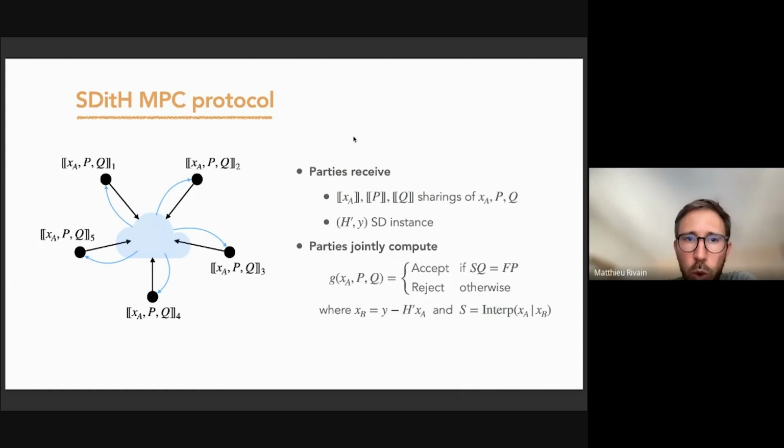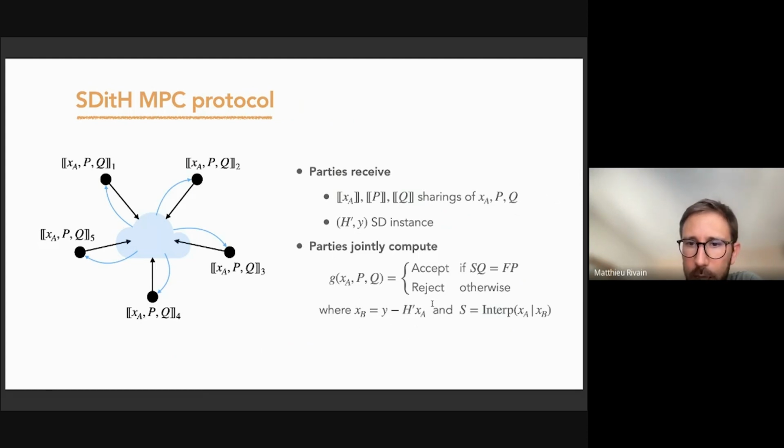So the protocol will work this way. The witness received by the party will be the sharing of XA, the secret part of X, and the polynomials P and Q, and also, of course, the public instance of the SD problem. And the function G that will be jointly computed by the parties can be written this way. It will output accept if SQ equals FP, where S is the polynomial interpolated from XA, XB, and where XB is recovered from XA.